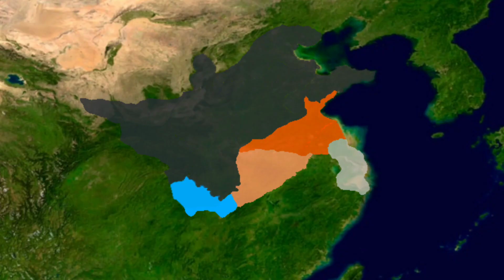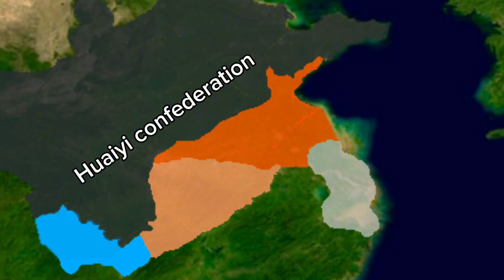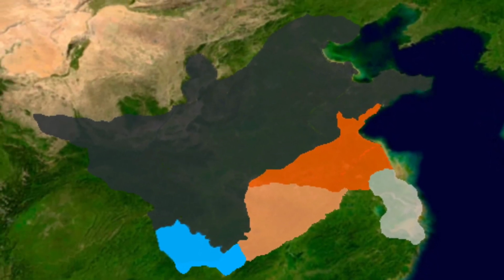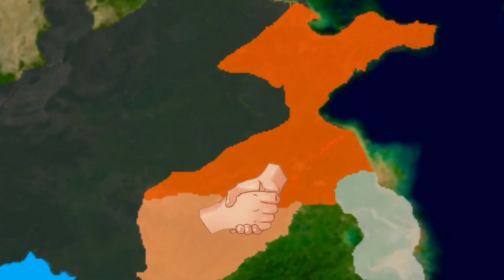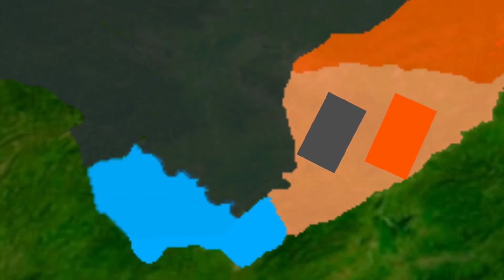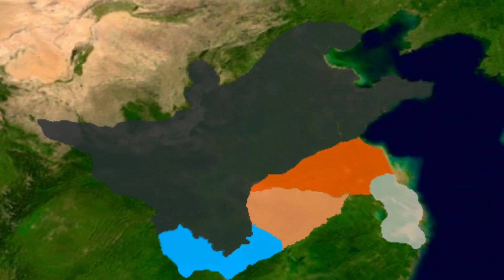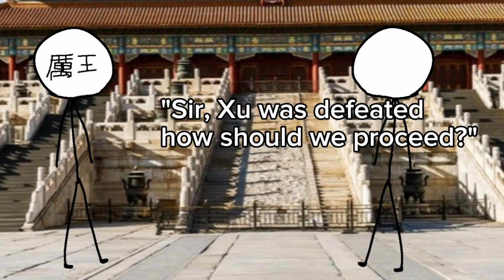So during his reign, the Huai Confederation, led by Shu, launched a massive counterattack into the Zhou, allied with some Dongyi tribes. They reached as far as the Luo River, threatening to conquer all of the Zhou's eastern lands. But Shu's alliance with the barbarians eventually fell out, and after being defeated in the south, they eventually left. Li had managed to survive one of the greatest threats the dynasty had ever faced.